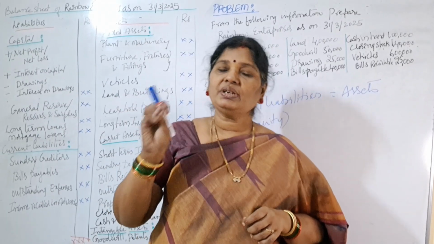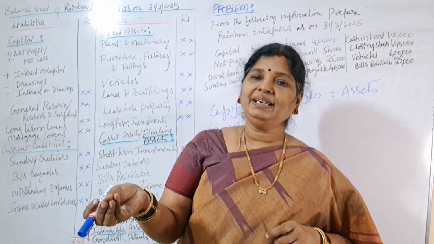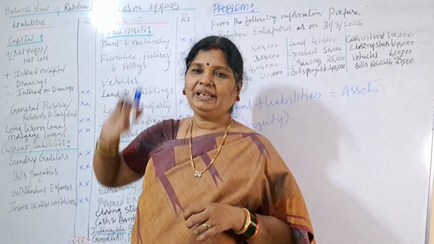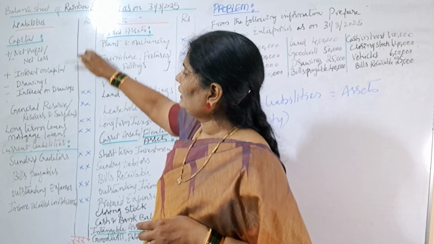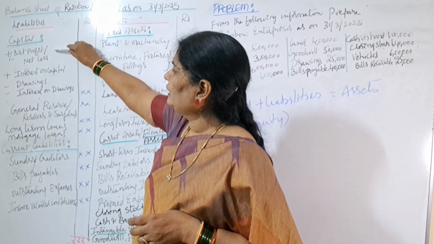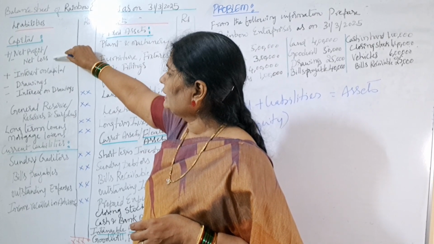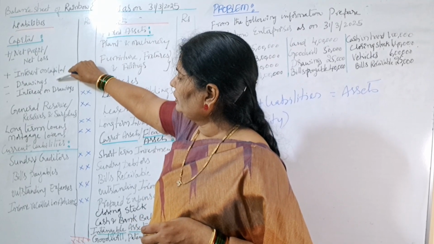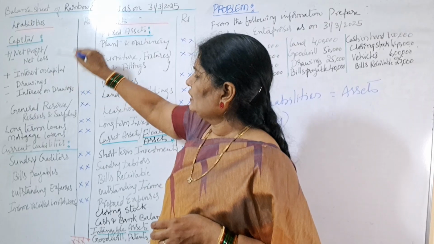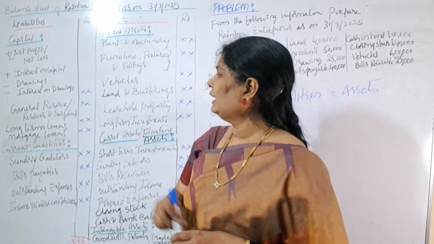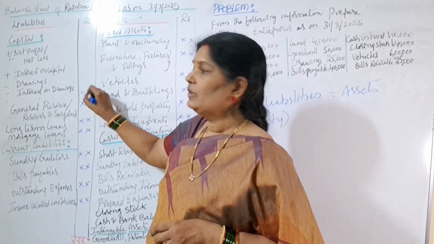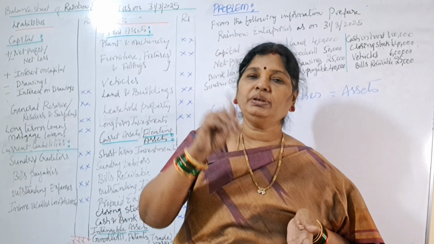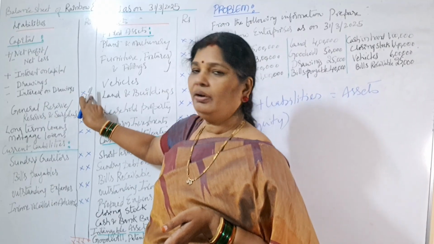Or interest on drawings is to be added to drawings, and finally these two amounts are to be deducted from the capital amount. What have you understood here? Capital plus net profit. Suppose there is net loss, then we have to deduct net loss. Next, add interest on capital, less drawings amount, less interest on drawings. So whatever will remain finally, that we have to take to the outer column. So all these calculations we have to do in inner column. And finally, the amount that we get, we have to show under outer column.